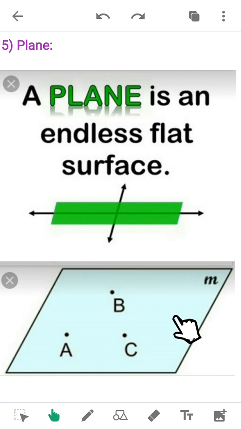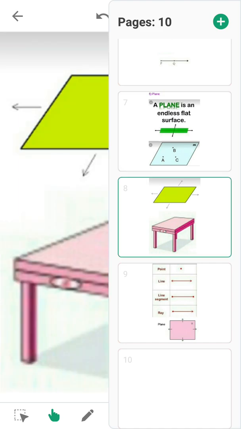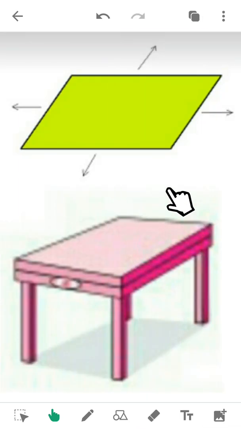So this is our plane, and you can also see 3 points, point A, point B, point C. So we can say all these 3 points lie in the same plane, that is M. We can see another example for the plane. Here the flat surface of a table is known as a plane. This one is also a plane. So this is all about the plane.